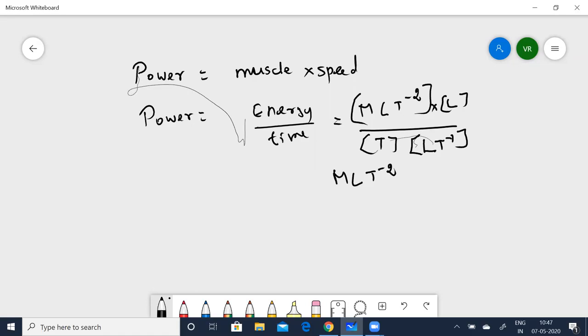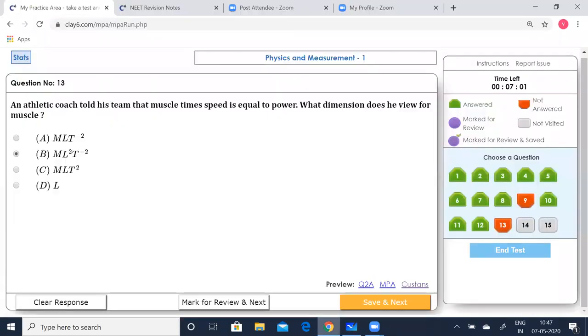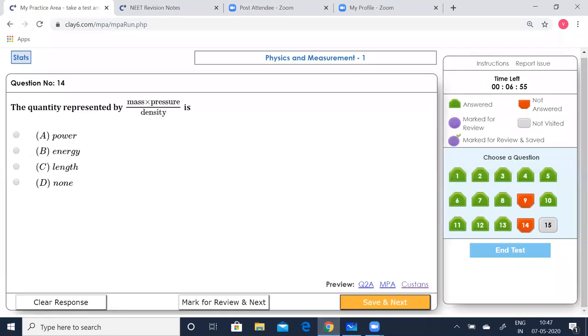Now let us see which option is correct. You can see A is correct. Option A is correct. So let us save that and go to the next question.